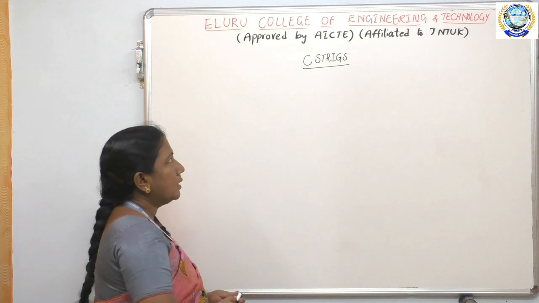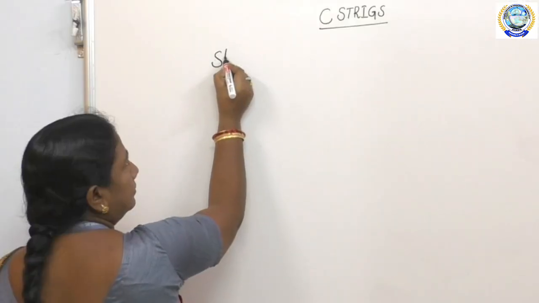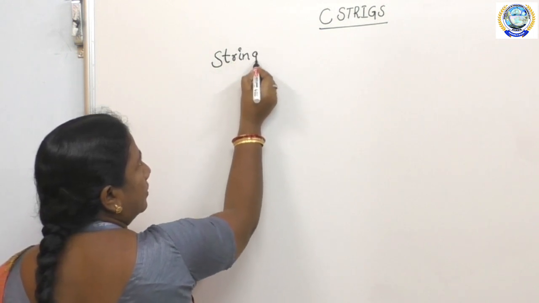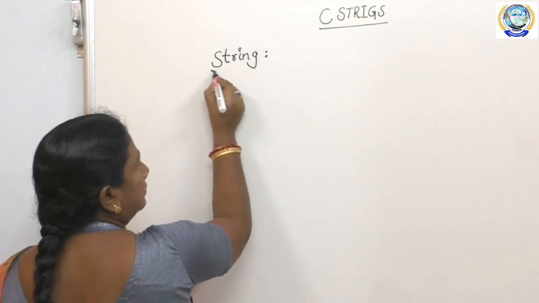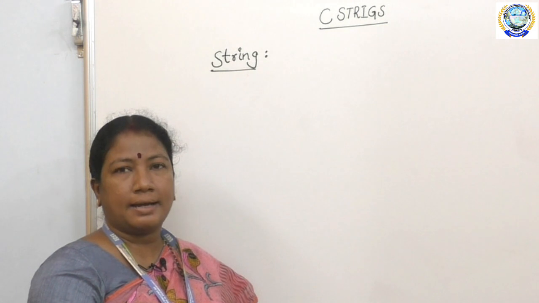First of all, what is the definition of string? A string is a sequence of characters.